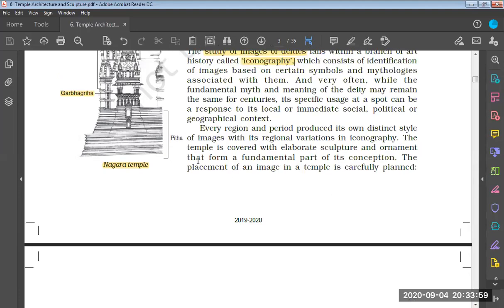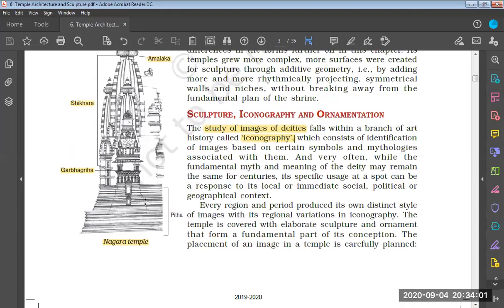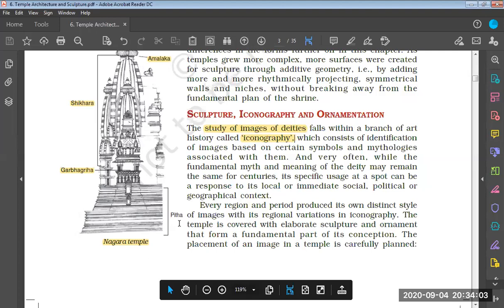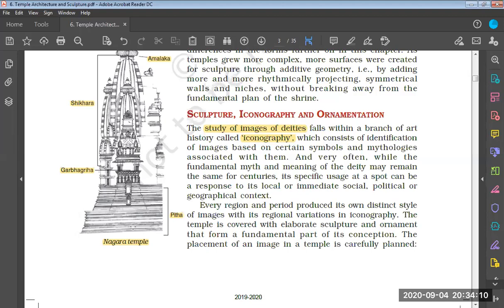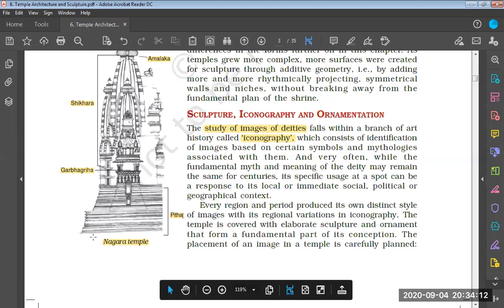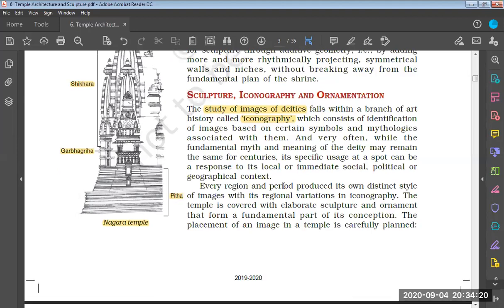So in this temple architecture that we have discussed, in this particular image over here, we have another thing in the structure which is known as pitha. Pitha is the staircase which is leading to the main temple. Then every religion and period produced its own distinct style of images with its regional variations in iconography.